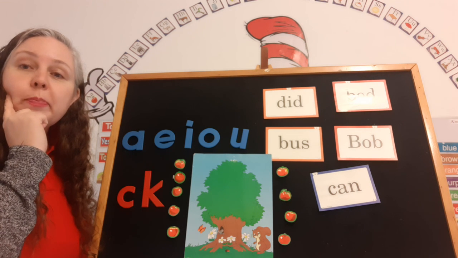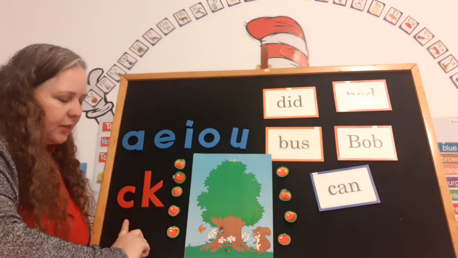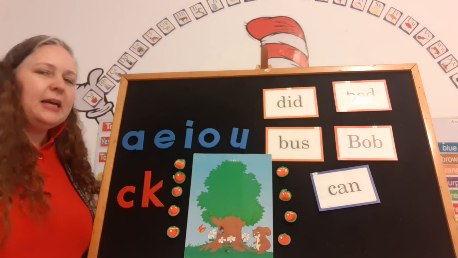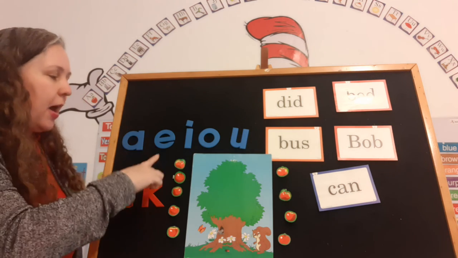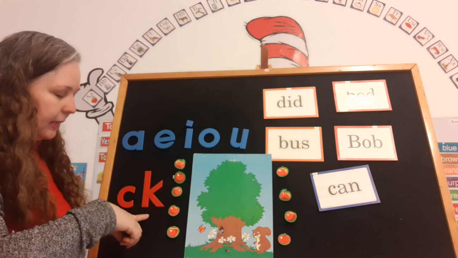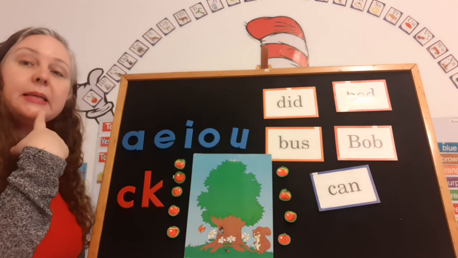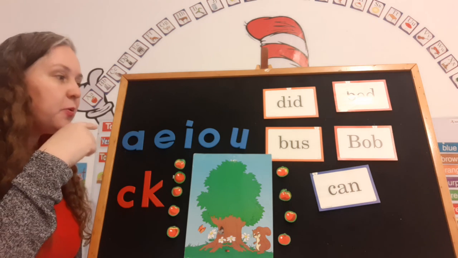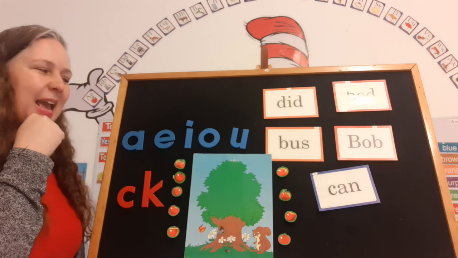Okay, could you please go get the vowels and the consonants C and K from your movable alphabet? Okay, are you ready? And we need to decide which vowel goes with which letter, okay? Remember that the C and the K make the same sound. Okay, here we go. And every time you get it right, we'll put an apple inside the tree. Oh, what a fun game.